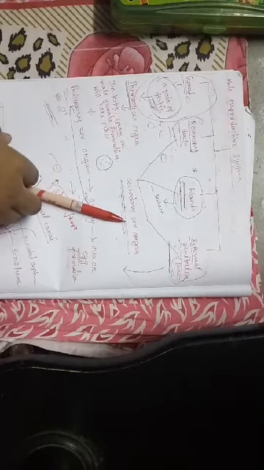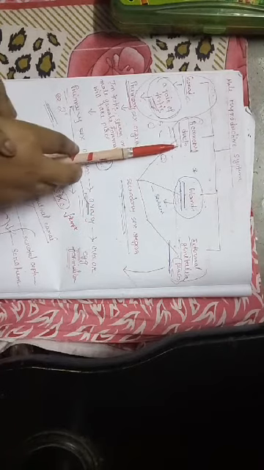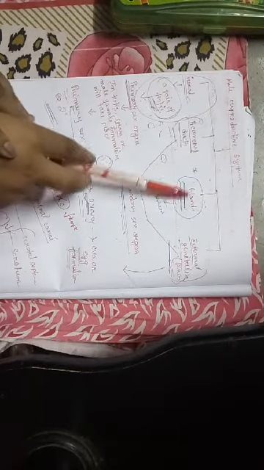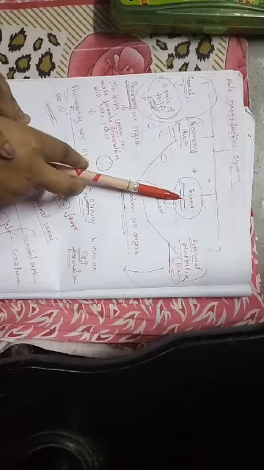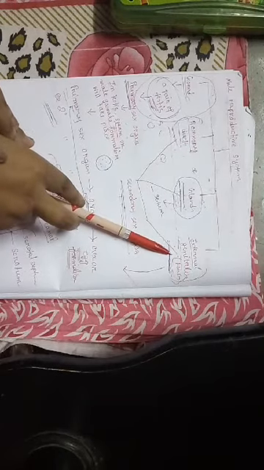Okay, so today we will discuss the secondary sex organs which are present in the male reproductive system. What are they? They are the accessory ducts, the glands, and the external genitalia. Okay, now let's start.